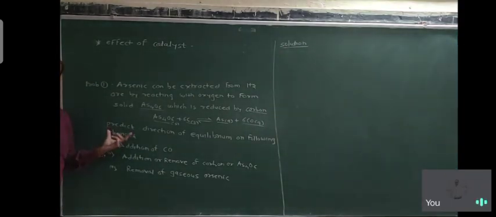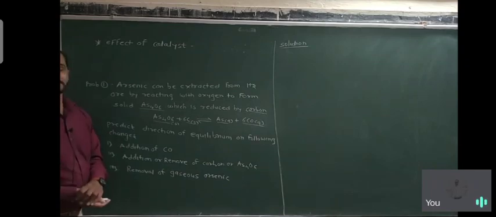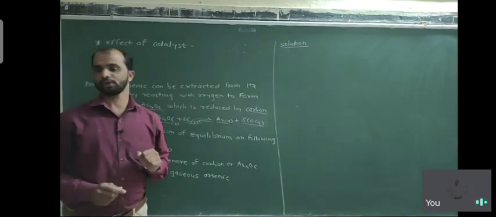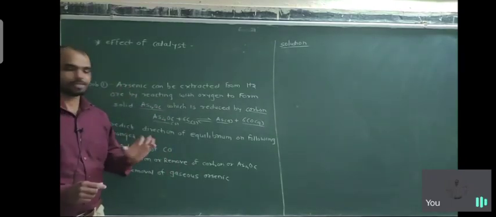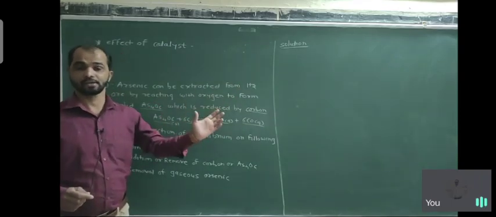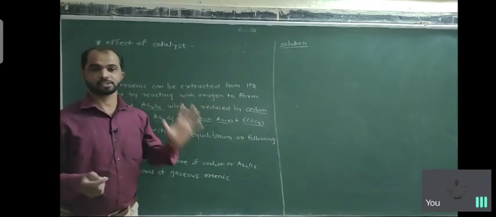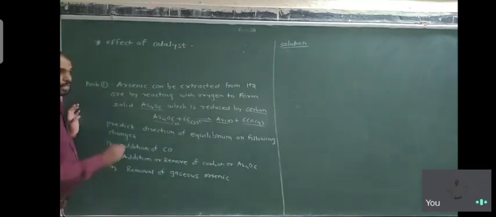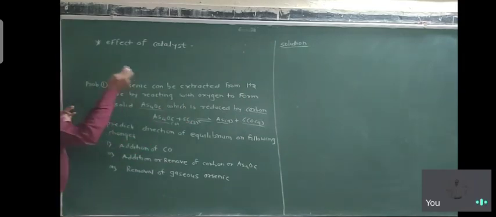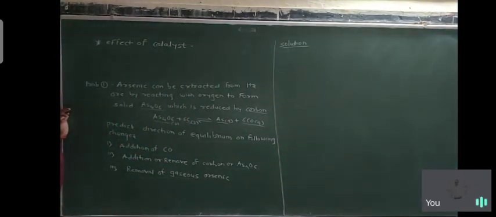So what is asked? Predict the direction of equilibrium for the following changes. Some changes are given, and you predict how the equilibrium is shifted. It is either shifted to the right, or shifted to the left, or remains unchanged. So there are three possibilities: either it shifts to the right, the product side, or it shifts left, to the reactant side, or remains unchanged depending on the condition.